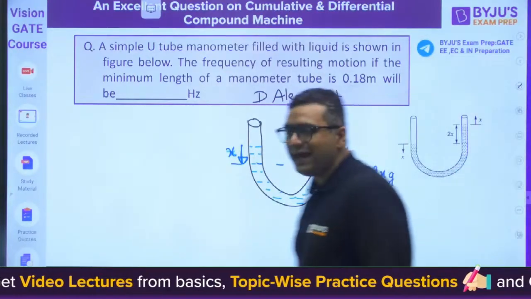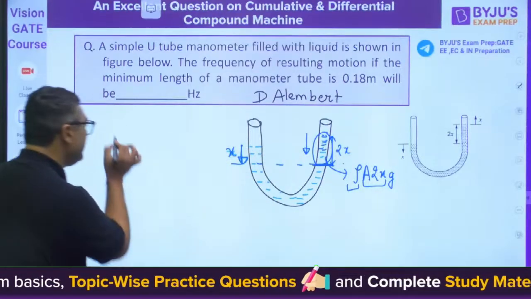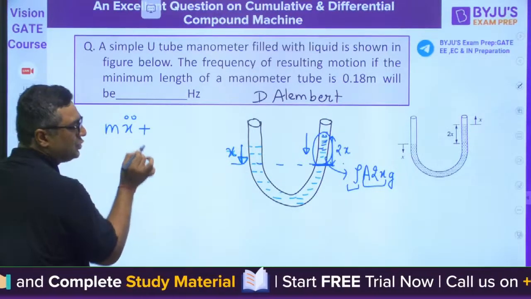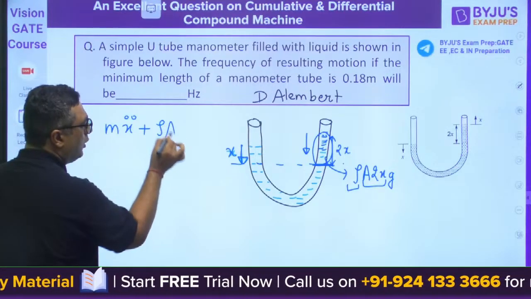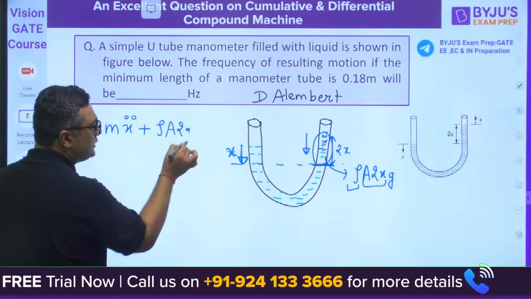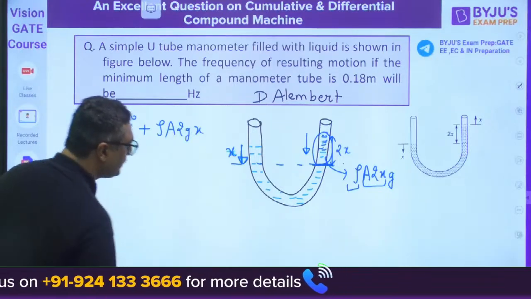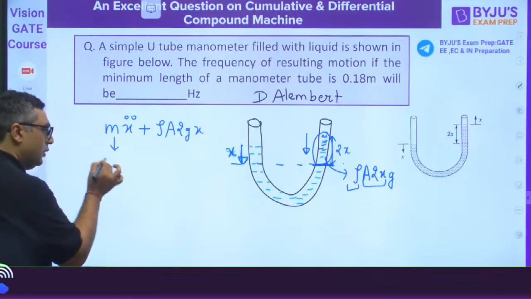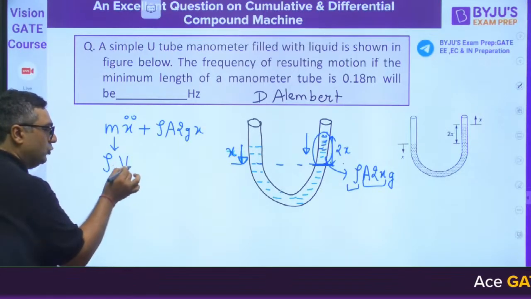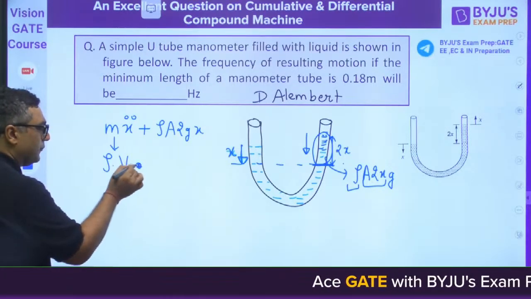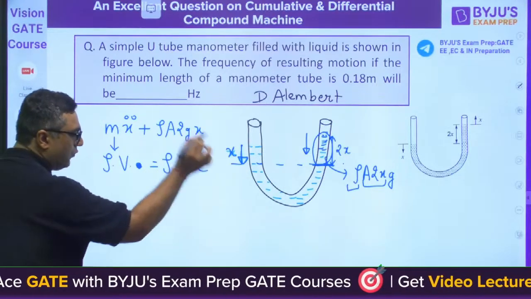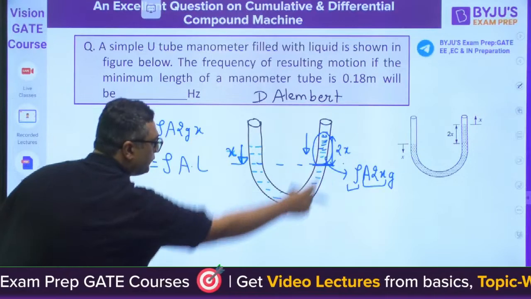What did D'Alembert say? D'Alembert said m x double dot plus the restoring force, rho A 2g x. Then what is the mass of the total liquid? Rho into total volume; g is not required. What is total volume? A into the length of this tube.